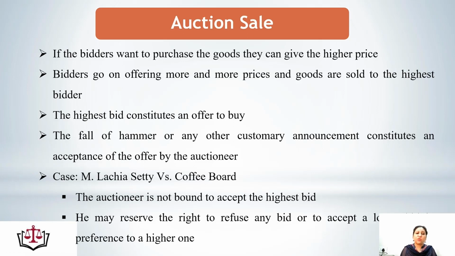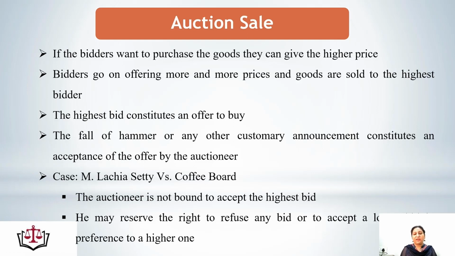Bidders go on offering more and more, and goods are sold to the person who gives the highest bid at the last. This highest bid constitutes an offer to buy. This cannot be considered a sale. This is always known as the offer to buy.